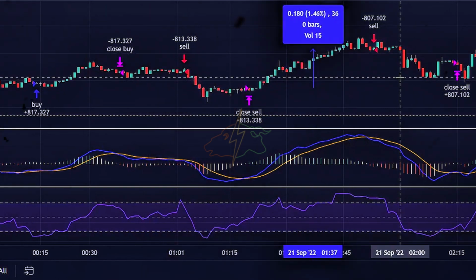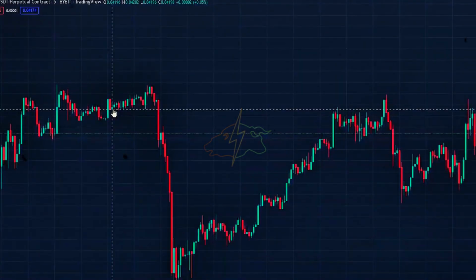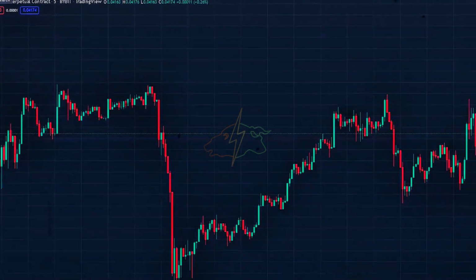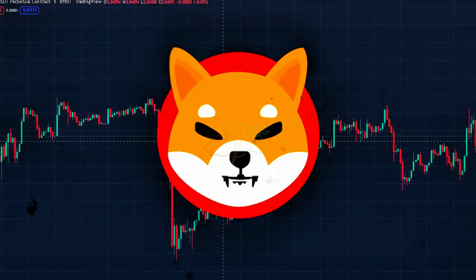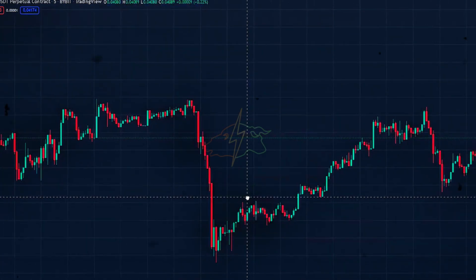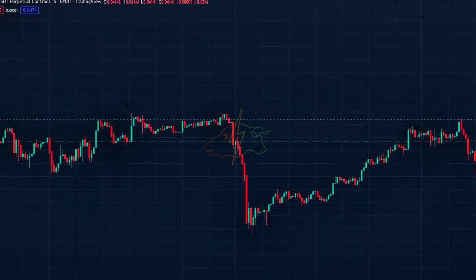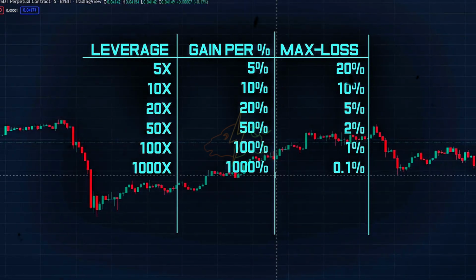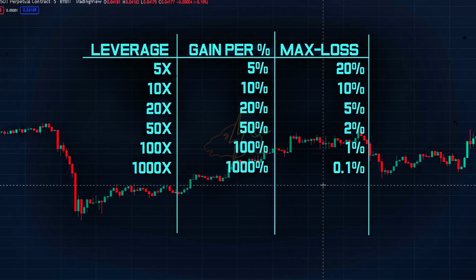Now let's set up the chart and start entering into positions. First, head over to TradingView and select the asset you would like to trade on. I tested the strategy on altcoins such as AXIES, GALA, Curve and SHIB. The reason I backtested the strategy on altcoins is because the strategy is using a method where there needs to be a volatile market. However, if you change the leverage percentage and stop loss points, you can also make use of this strategy on larger market cap coins and even Forex.